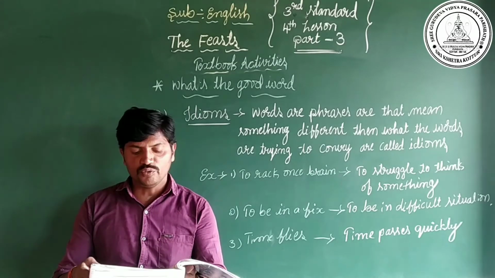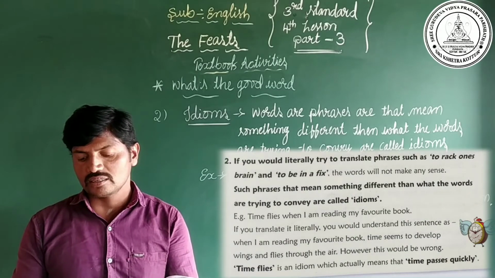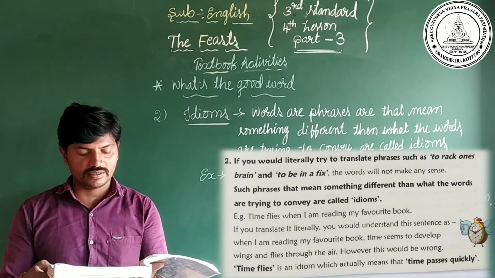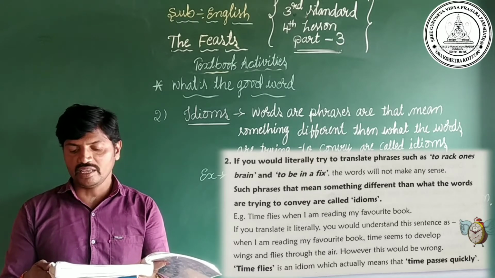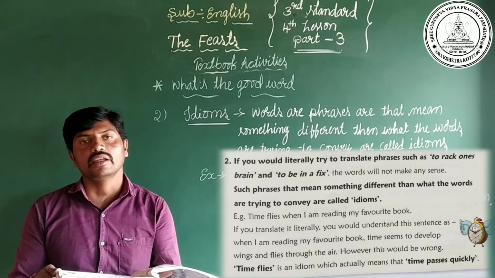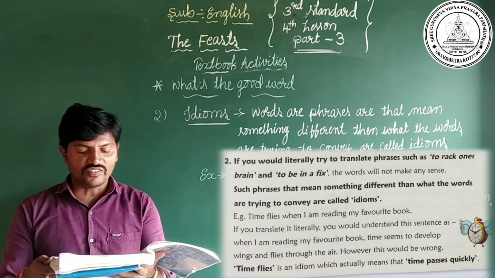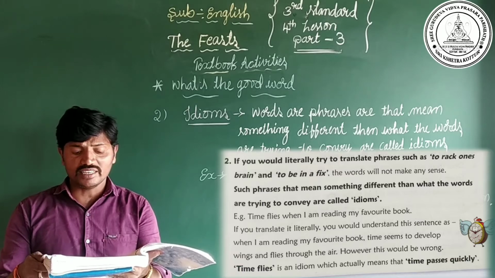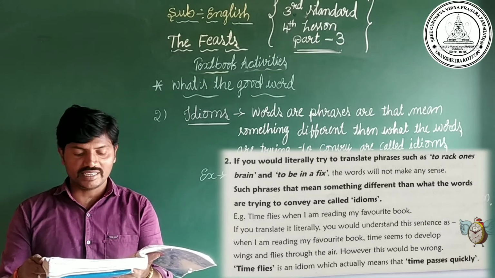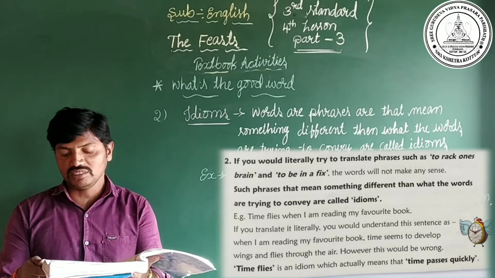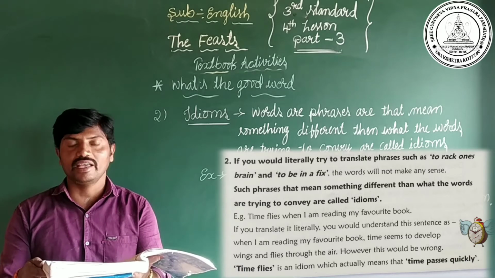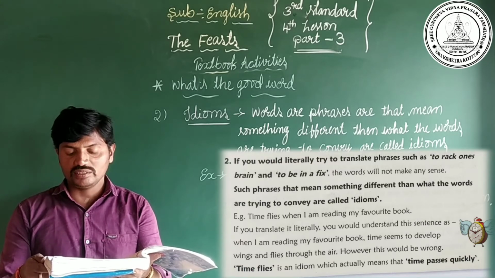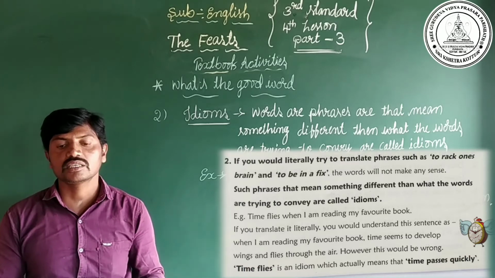The second one is, if you would literally try to translate phrases such as to rack one's brain and to be in a fix, the words will not make any sense. Such phrases that mean something different than what the words are trying to convey are called idioms. Example, time flies when I am reading my favorite book. Here, if you translate it literally, you would understand this sentence as, when I am reading my favorite book, time seems to develop wings and flies through the air. However, this would be wrong. Time flies is an idiom which actually means that time passes quickly.